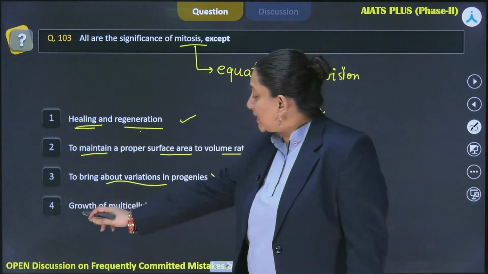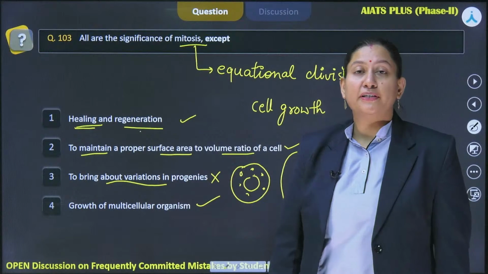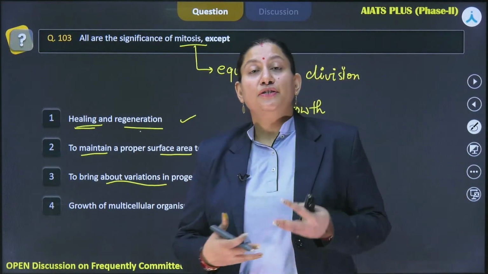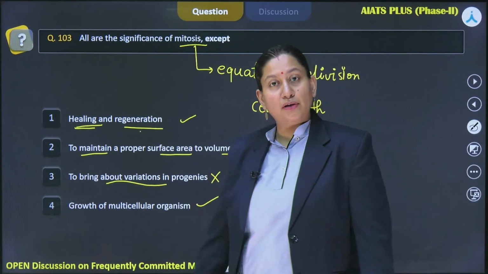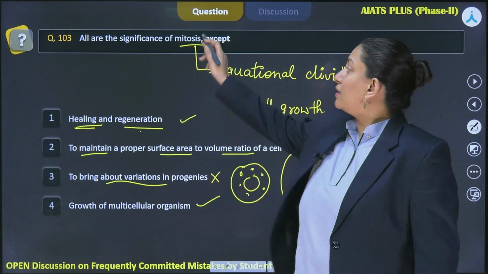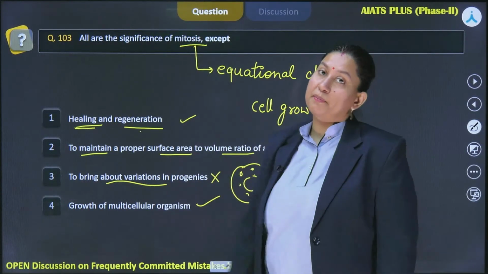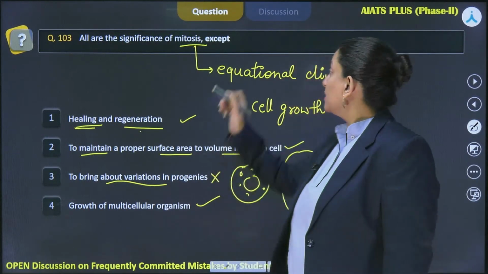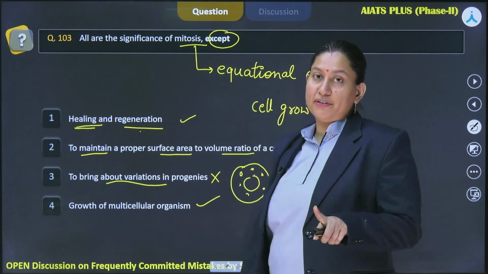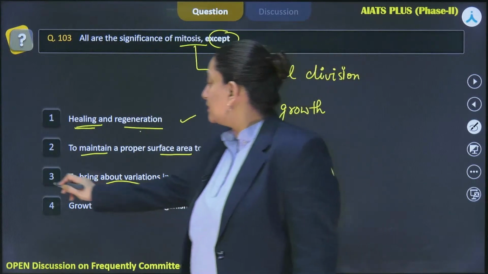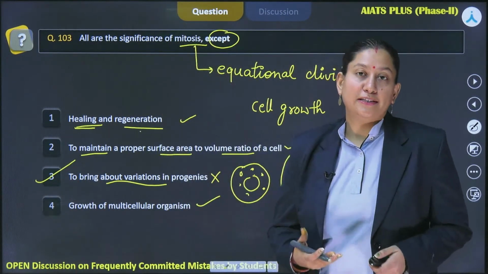Now the fourth option says that it's the growth of multicellular organism. This is also true, one of the significance of mitosis, because continuous cell division is going to induce the growth in multicellular organism, and the continuous division of creating the similar sort of cells would be done by mitosis. But the question is asking about the one exception that is not the significance of mitosis, and that's correctly depicted in option 3. Right. So this is how you will be answering this particular question.